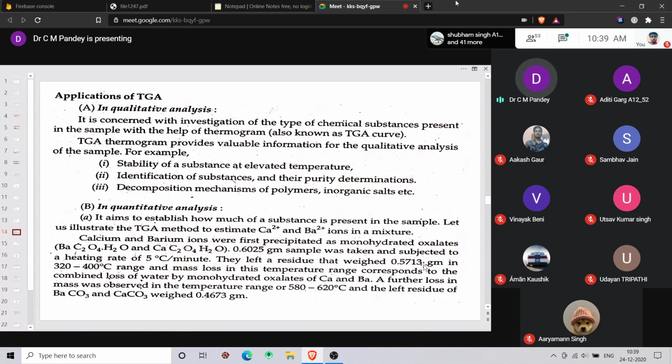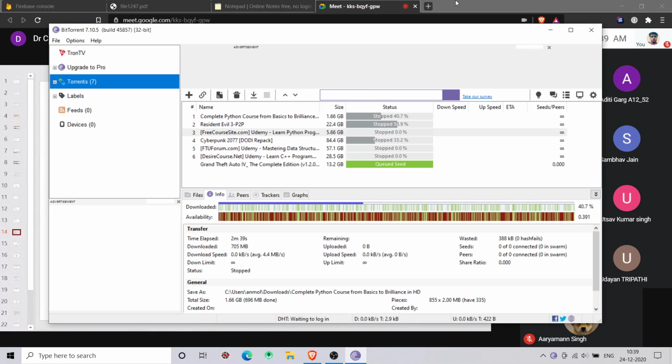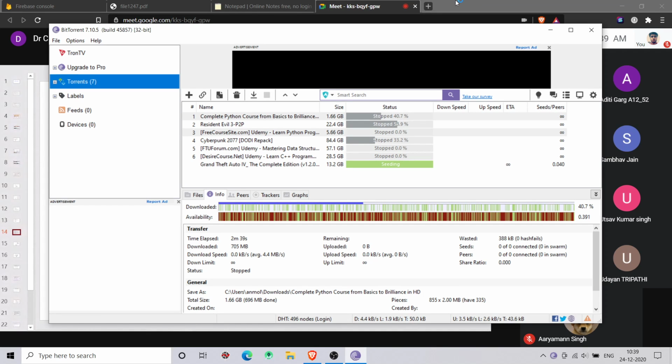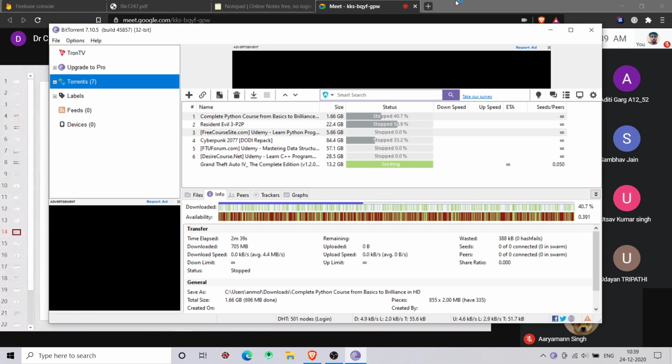This mass loss in the temperature range corresponds to the combined loss of water from the monohydrate oxalates of calcium and barium. So at this temperature, there is a water loss from this salt, right? After that, with further increase in the temperature,